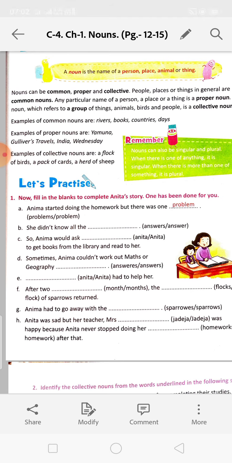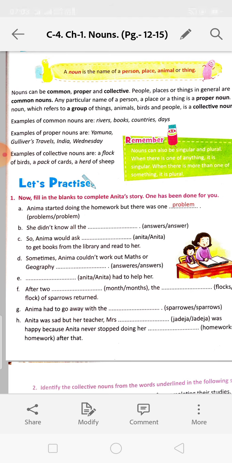Anima started doing the homework, but there was one problem. She didn't know all the answers. So Anima would ask Anita, Anita, which one will you write, small letter or capital letter? Yes, capital letter, because it is a proper noun, and a proper noun always starts with a capital letter. Remember that. Common noun will start with a small letter and proper nouns will start with a capital letter. To get books from the library and read to her.